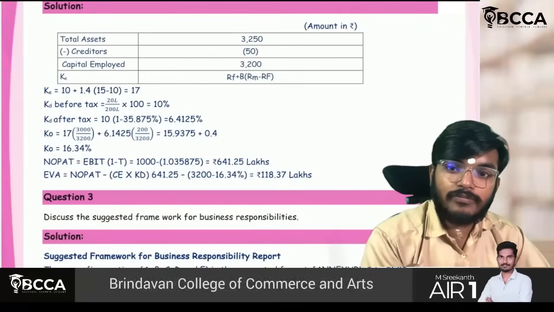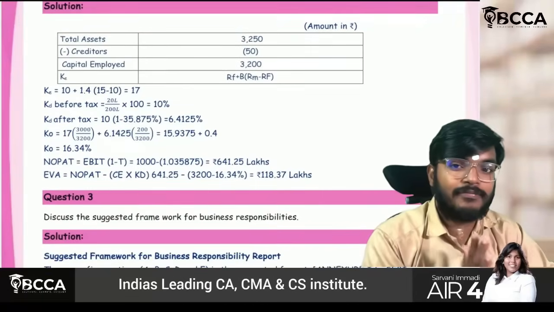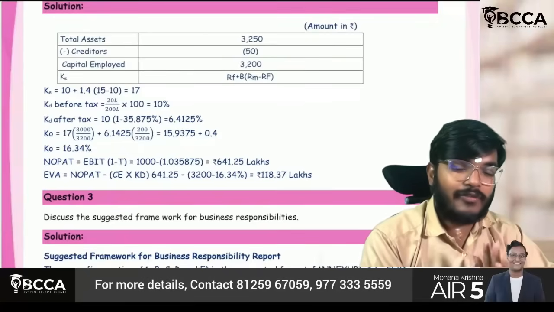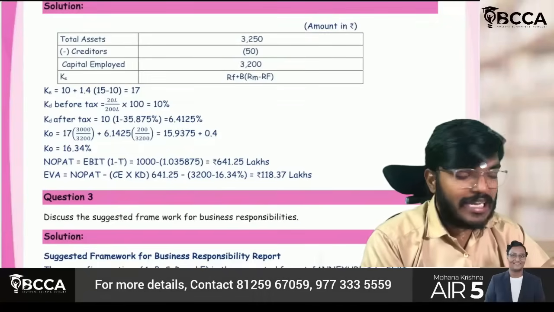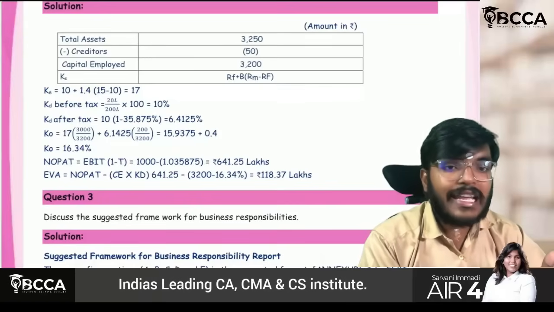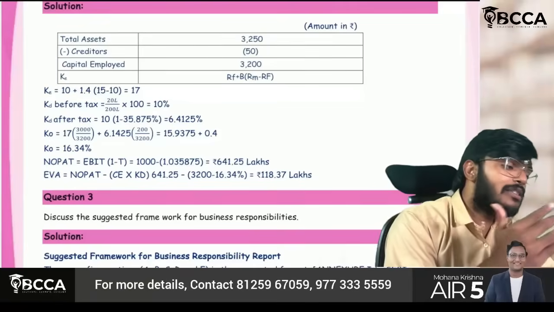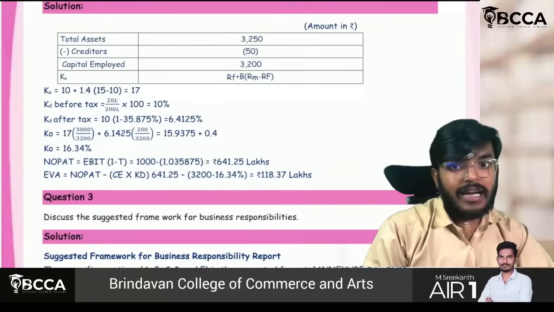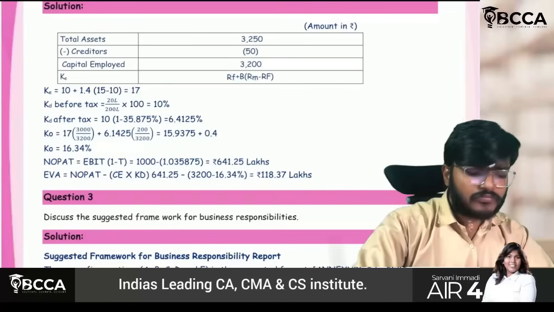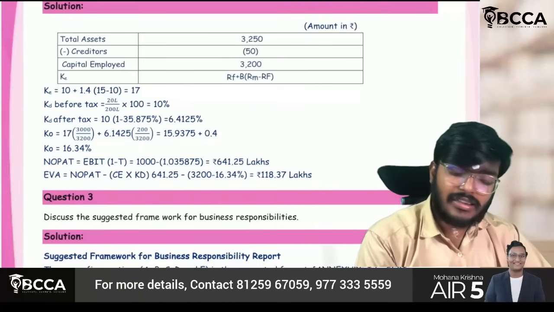That's the basic formula. EVA equals NOPAT minus capital employed into the weighted average cost of capital. Okay, that's it. Basics of formula. Take the total capital employed, how much capital employed in total we have made, and that should be multiplied with the overall cost of capital. That's it, guys.